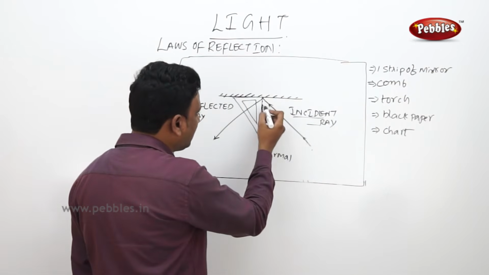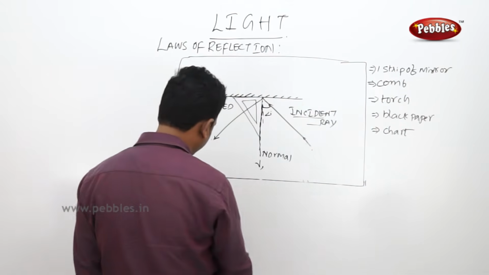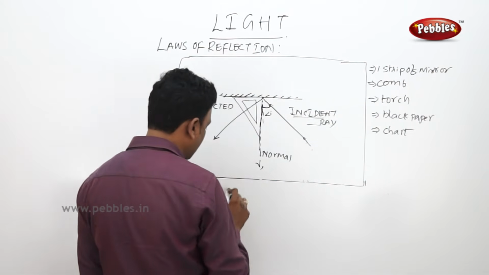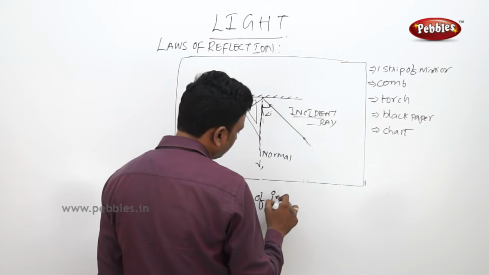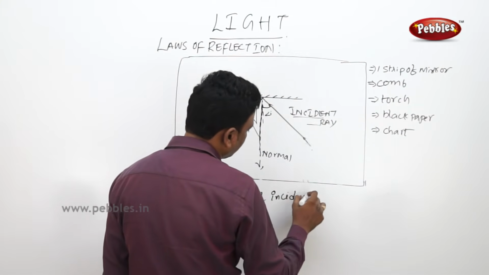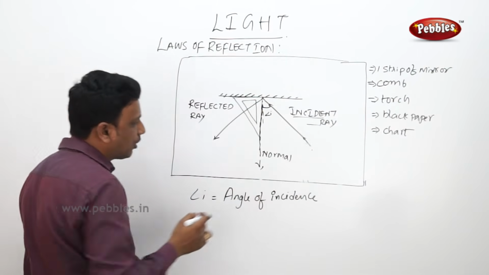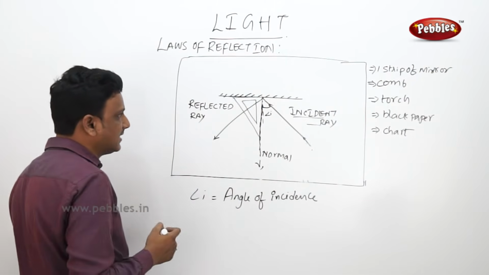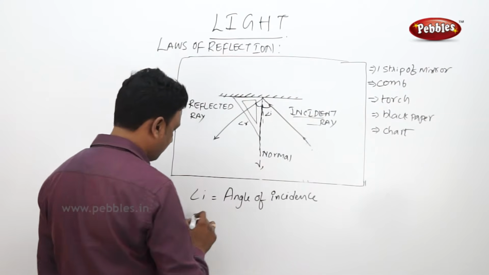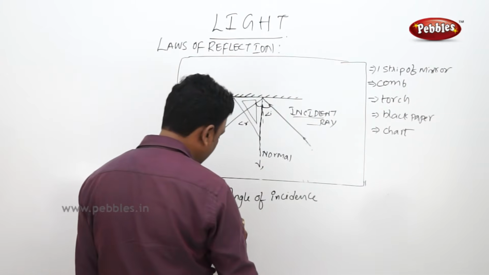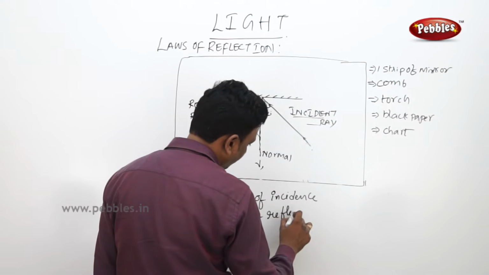The angle between the normal and the incident ray, angle I, is the angle of incidence. So the angle between the incident ray and the normal is the angle of incidence. The angle between the normal and the reflected ray, angle R, is the angle of reflection.